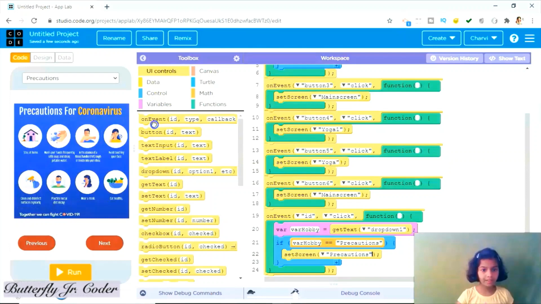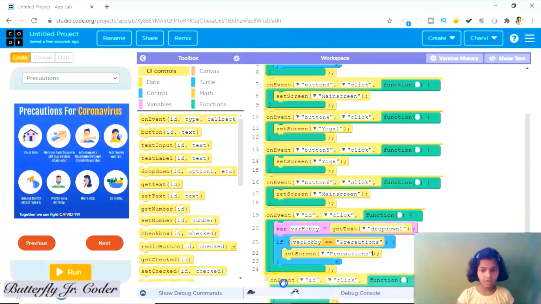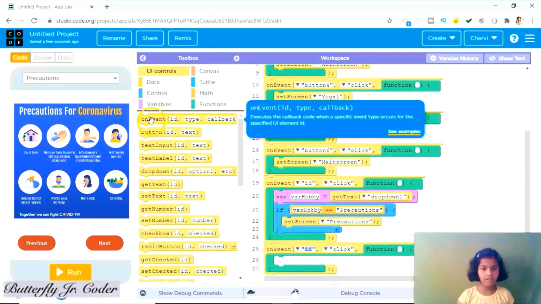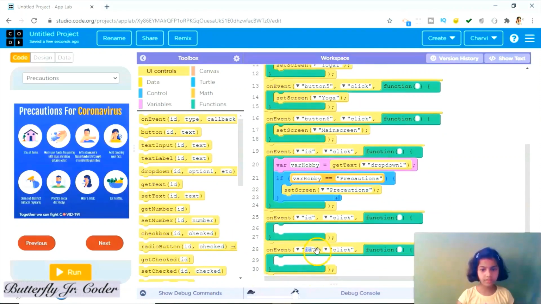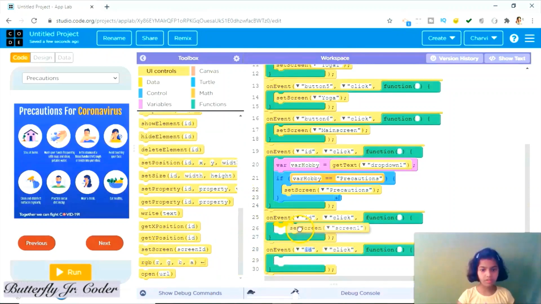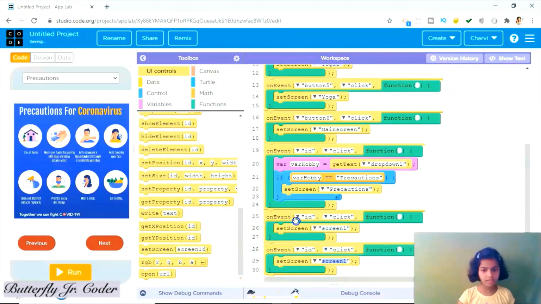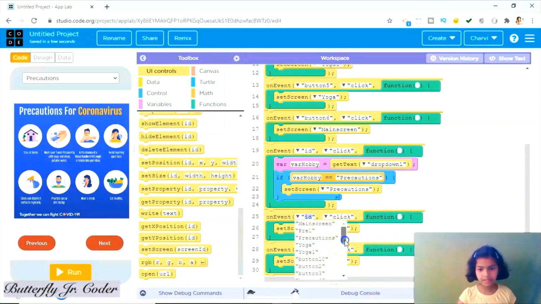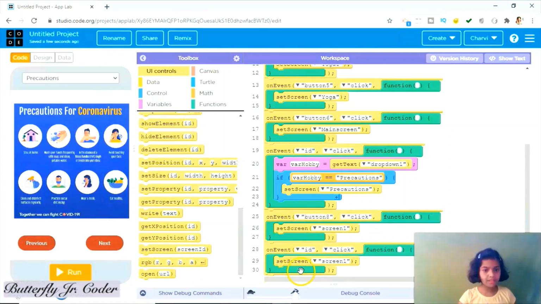So again, on event, set screen. So when button 8 is clicked and when button 7 is clicked, when button 8 is clicked, set screen to main screen, and when button 7 is clicked, set screen to pre1.